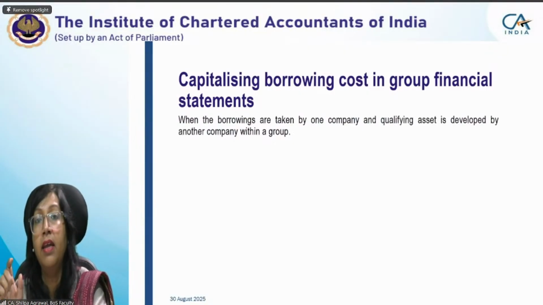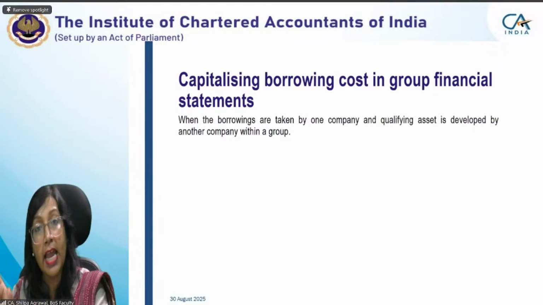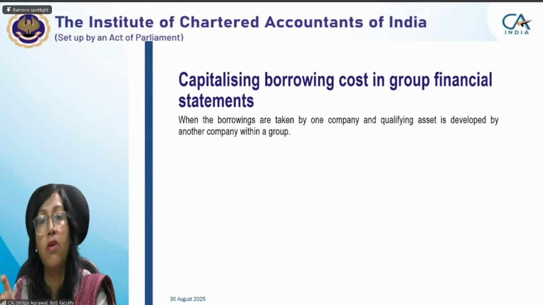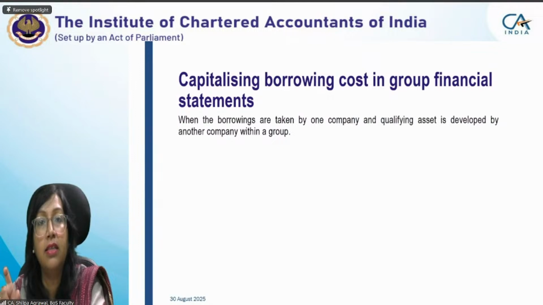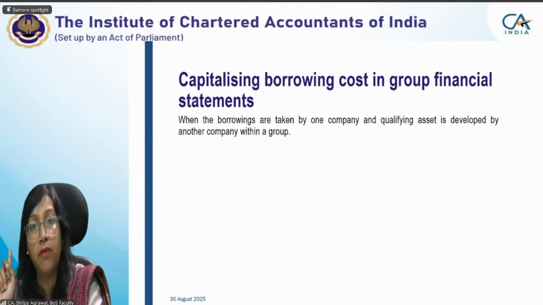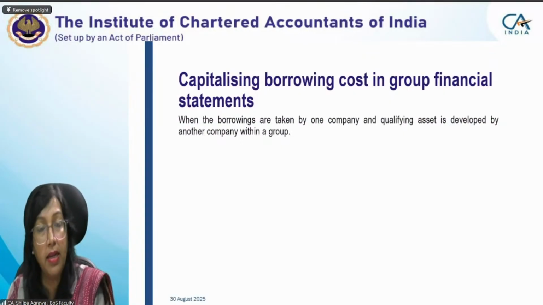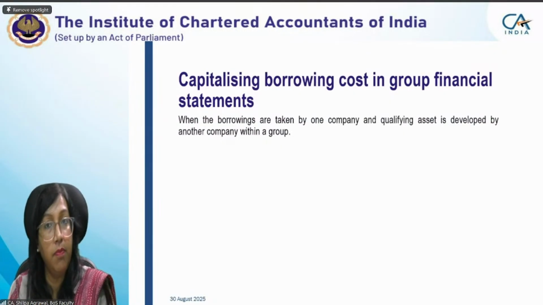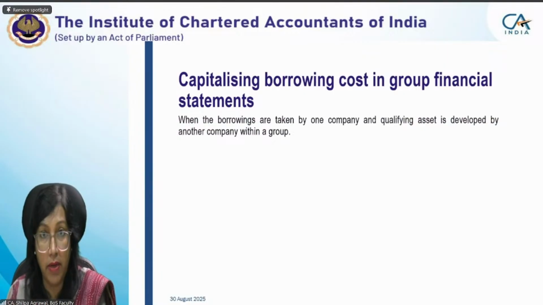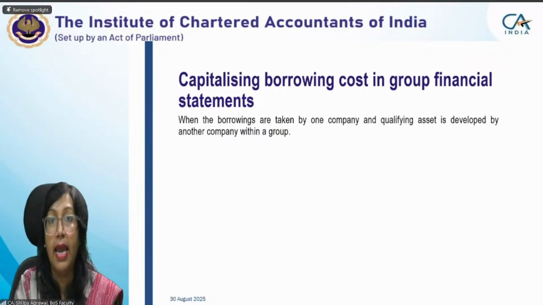Only when dividend is in the nature of finance cost, when the preference share is in the nature of liability, not capital, borrowing cost will apply. When preference share is in the nature of liability, any dividend paid on that will be included in borrowing cost. But when preference share is in the nature of capital, any dividend paid on that will not form part of borrowing cost, because it will be considered as imputed cost.